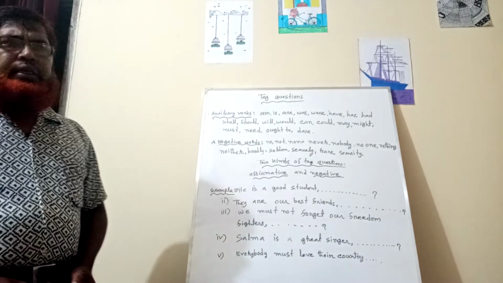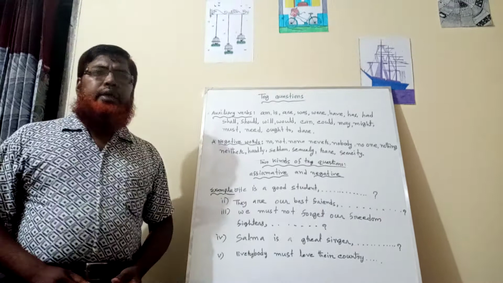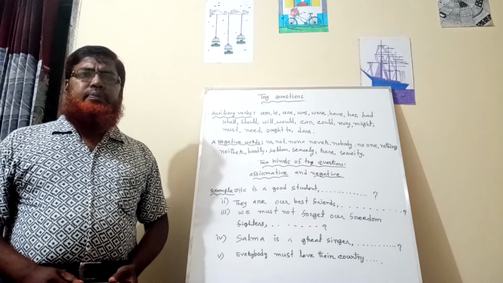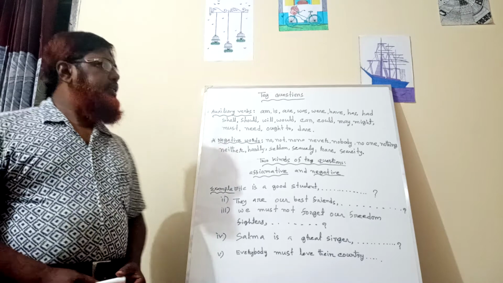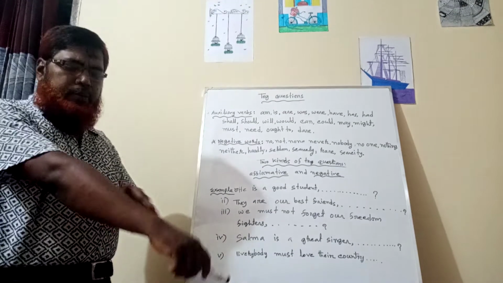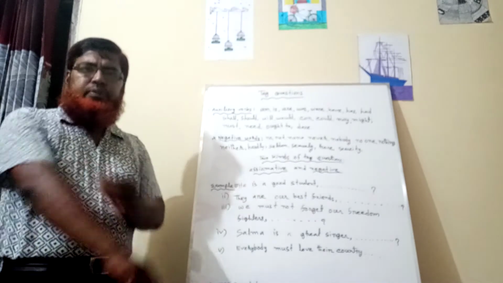Dear student, if you want to make tag question properly, at first you will have to learn some auxiliary verbs and negative words.